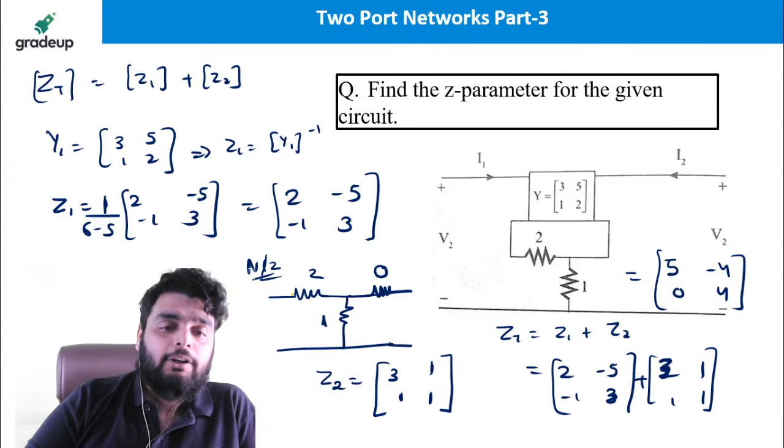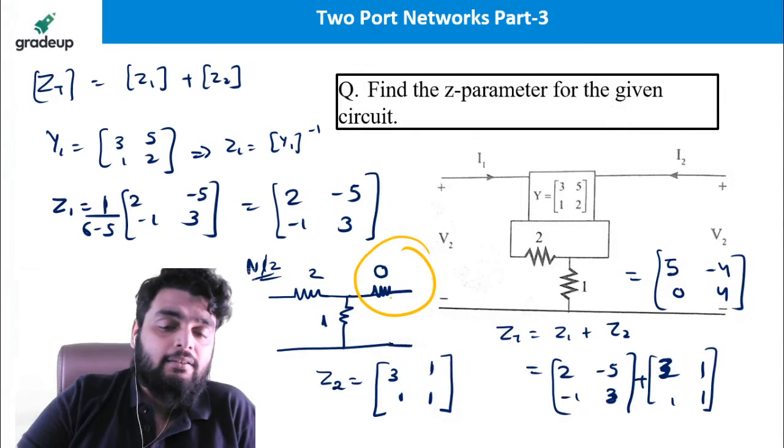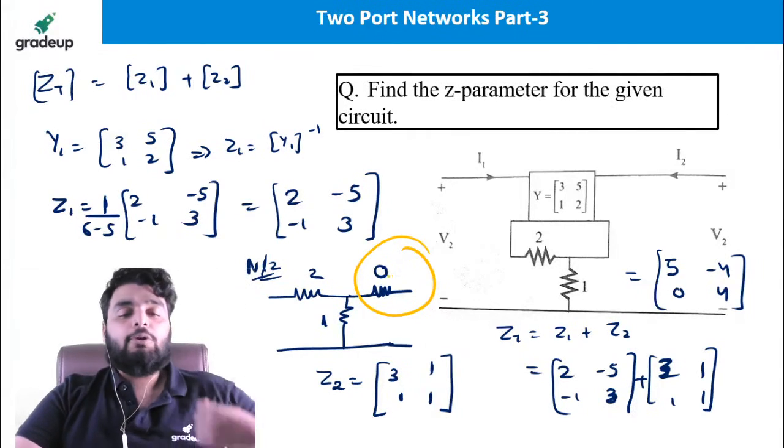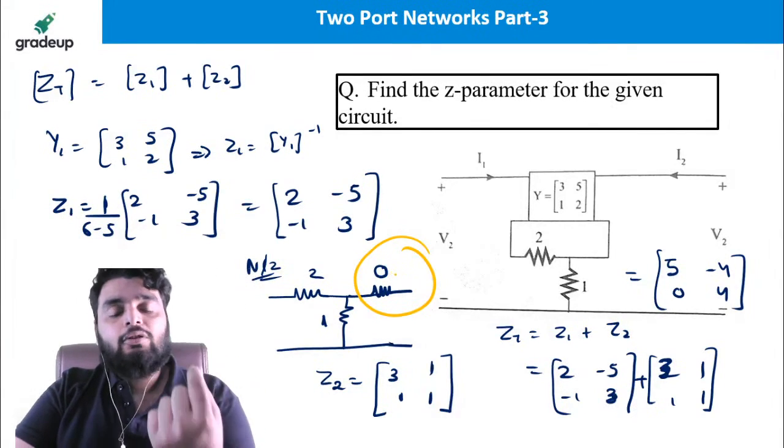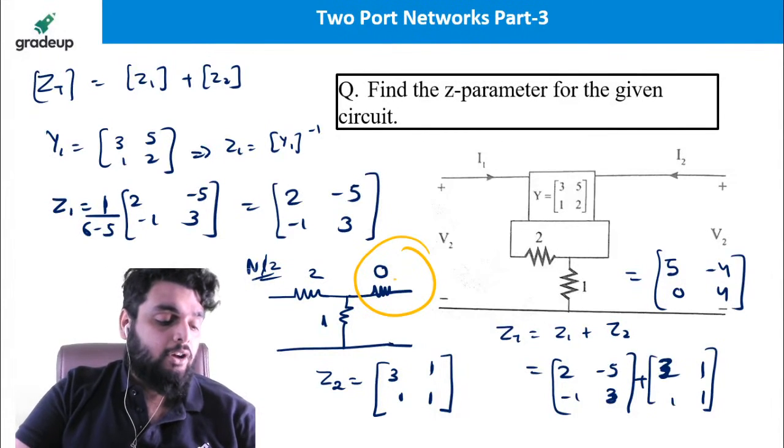This is very very important. You have to see what I have done here. I just put a resistance of 0 ohm. So if you put the resistance of 0 ohm, it does not change your network.